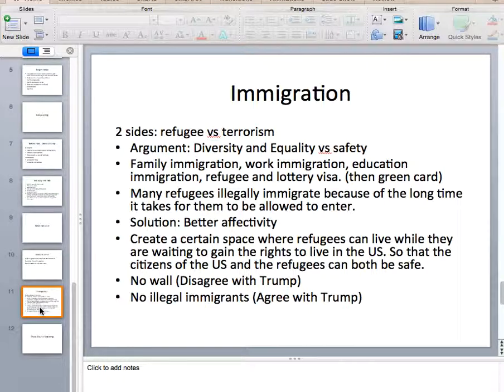And just maybe to help with this, they can create a certain space where refugees can live while they are waiting to gain the rights to live in the United States, so that the citizens of the United States and the refugees can both be safe at the same time. Now we should agree with Donald Trump that there should be no legal treatments because that is still illegal. But then we do not agree with him when it comes to the wall because it wastes so much of the budget. Now, that is it.